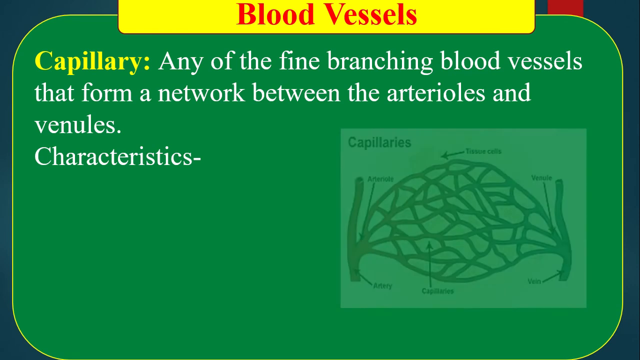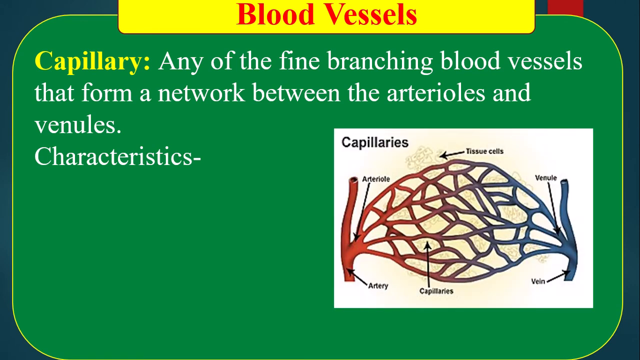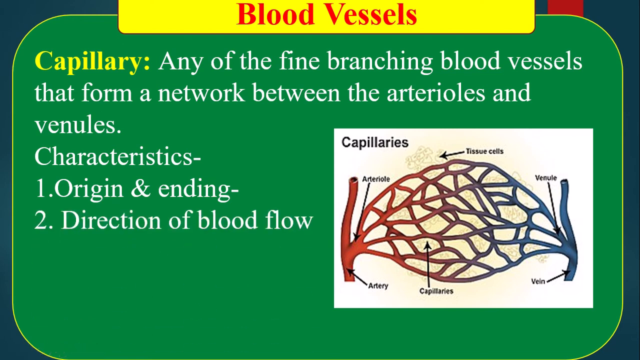Characteristics of capillary. There is a picture of capillary. Number 1, origin and ending. Follow the picture. Capillary originates from a branch of artery. These are branches of artery which are called arterioles. Capillary originates from arteriole and ends on a branch of vein which is called venule. Direction of blood flow: artery to vein.